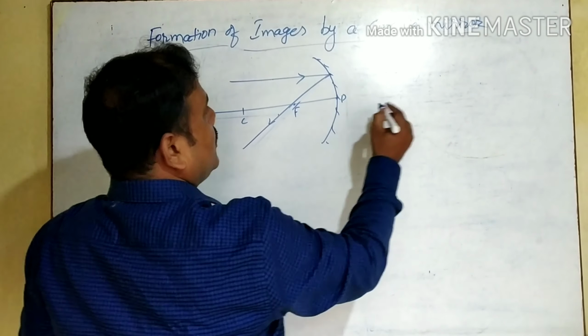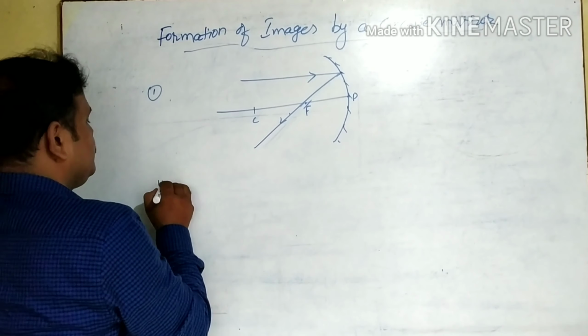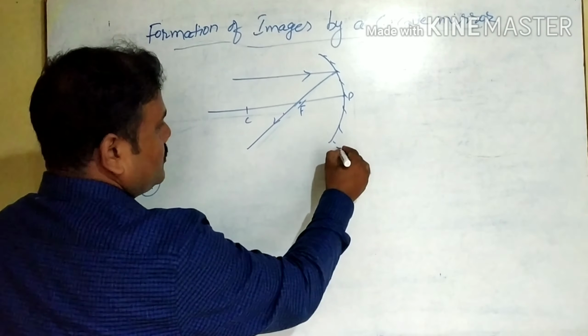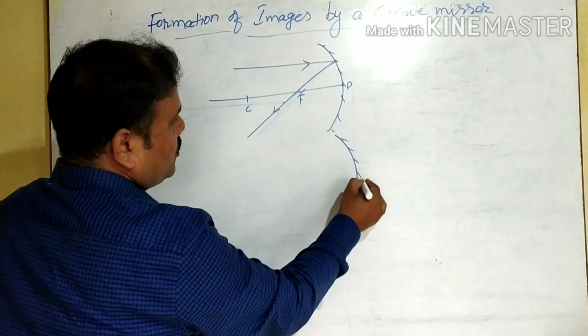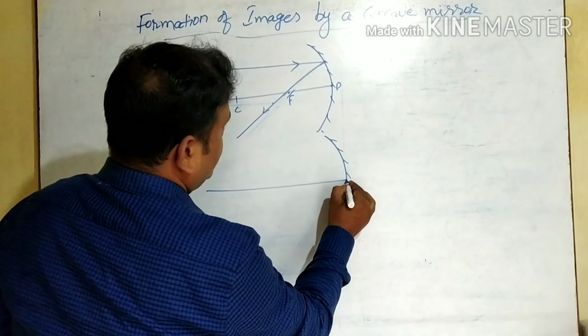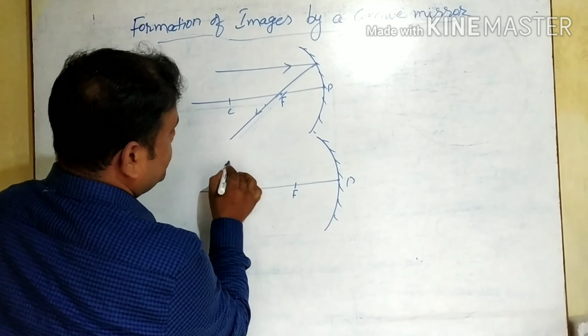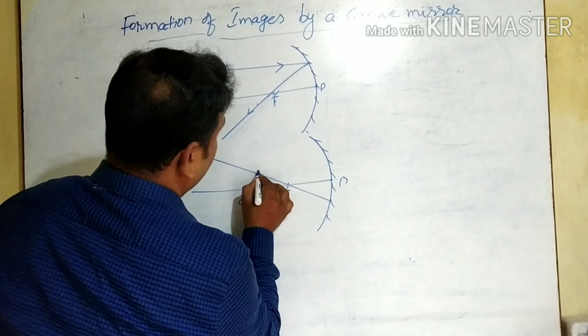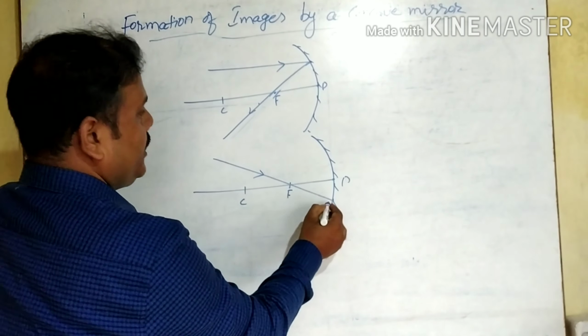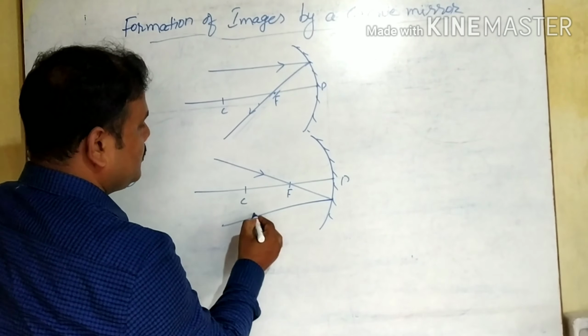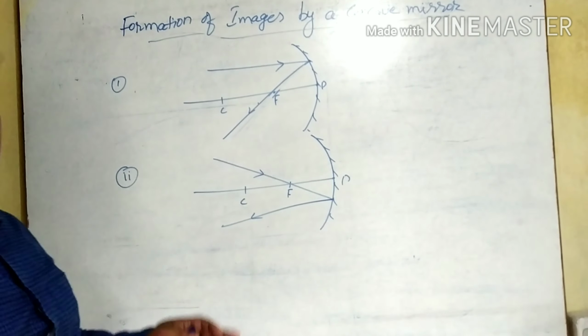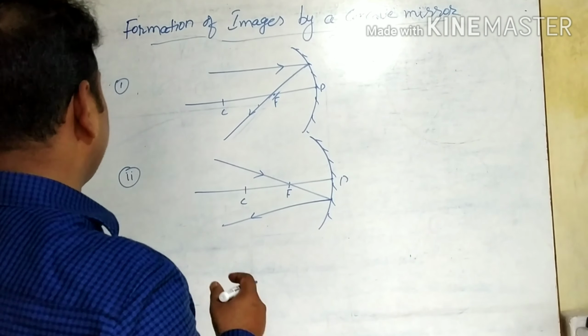Okay, and the second condition, just the opposite of this: if a ray of light is passing through the focus like this, it will become parallel to the principal axis. Ray diagrams also come in the exam on the basis of that.